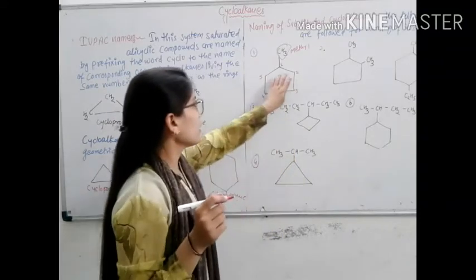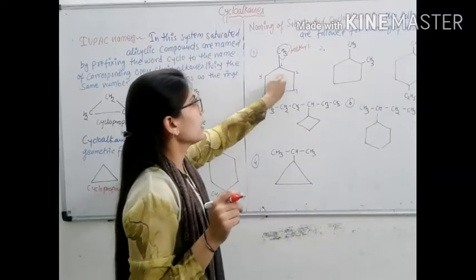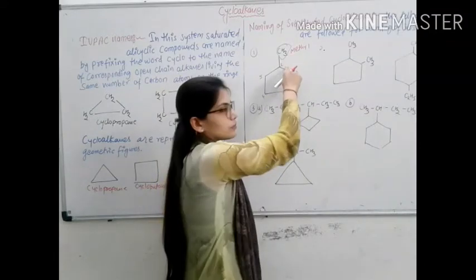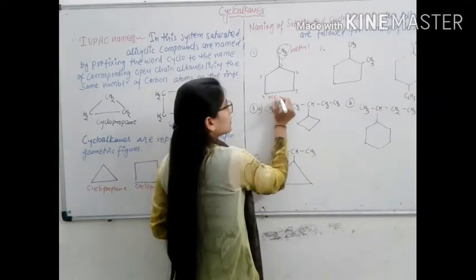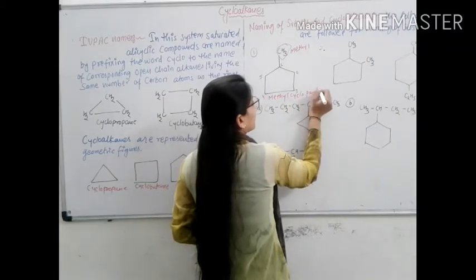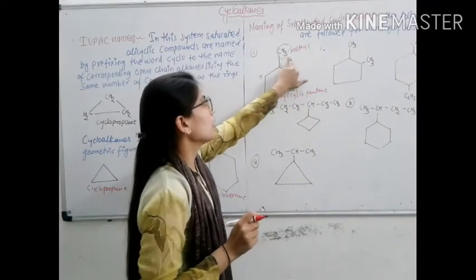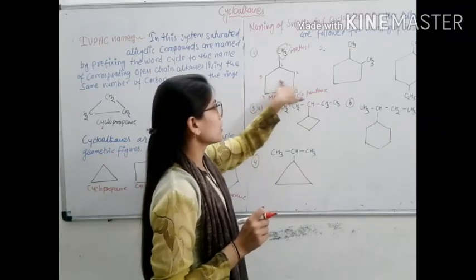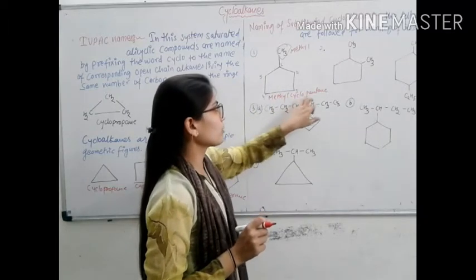There are 5 carbon atoms in the ring, and the methyl group is present in the first position. So it is known as methylcyclopentane. Why is it called methylcyclopentane? Because the first position has a methyl group, it is a cyclic structure, and there are 5 carbon atoms present. So it is known as methylcyclopentane.